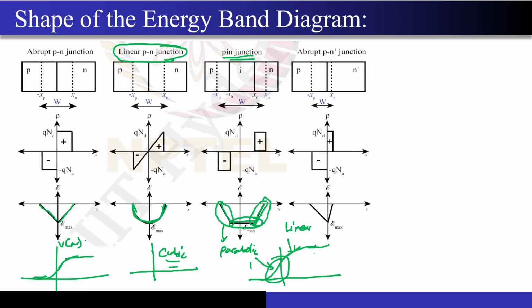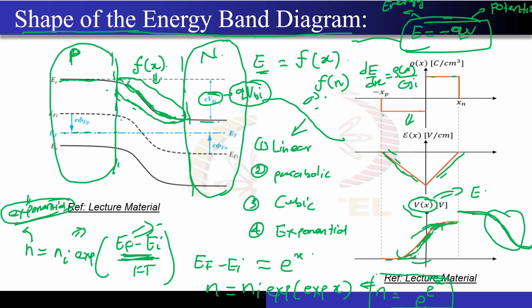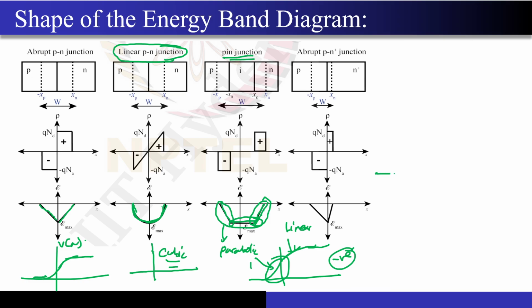Now what will happen if you flip it, make a negative of it, and try to draw the energy band diagram? Maybe you will have some shape like this: it will fall parabolically first, then it will fall linearly as well. So there are two different regions over here. Note that the function is still continuous; discontinuity is not at all allowed. The function is continuous, but there are two different regions: one is parabolic over here, and the region you are seeing over here falls linearly.